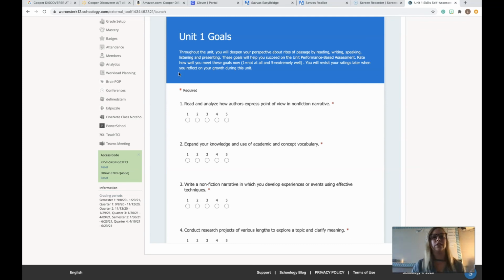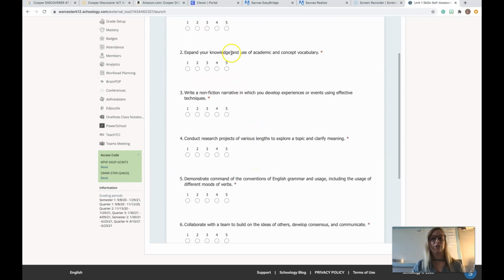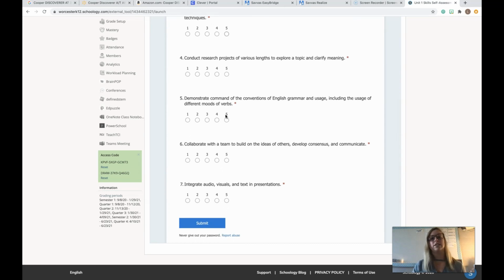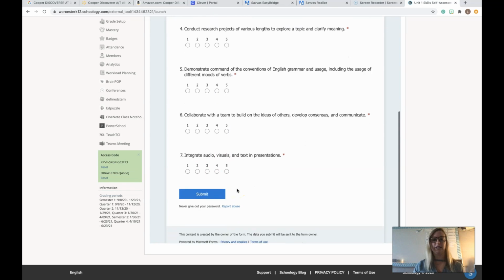Okay, so you'll rate yourself on being able to analyze how authors express point of view, expanding your knowledge and use of academic and concept vocabulary, writing nonfiction narratives, conducting research projects, using English grammar, specifically the different moods of verbs, collaborating with a team, and then creating those multimedia presentations.